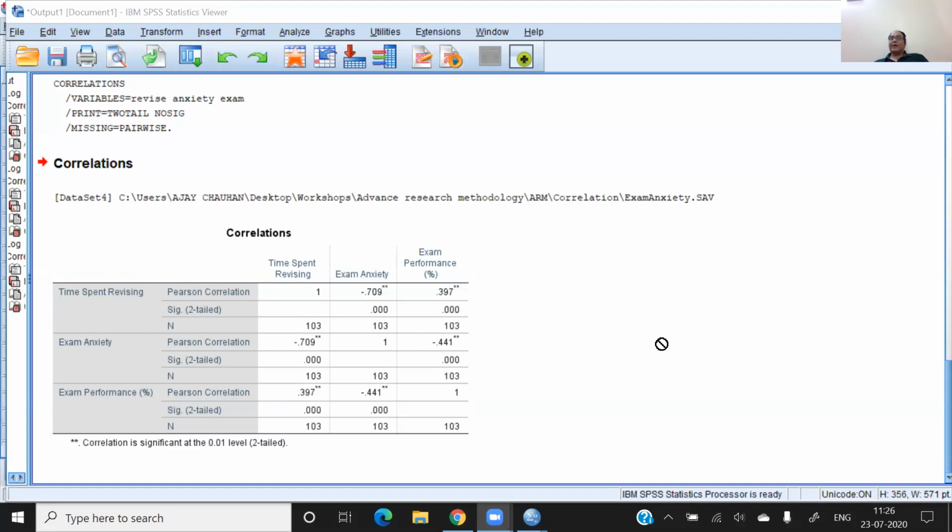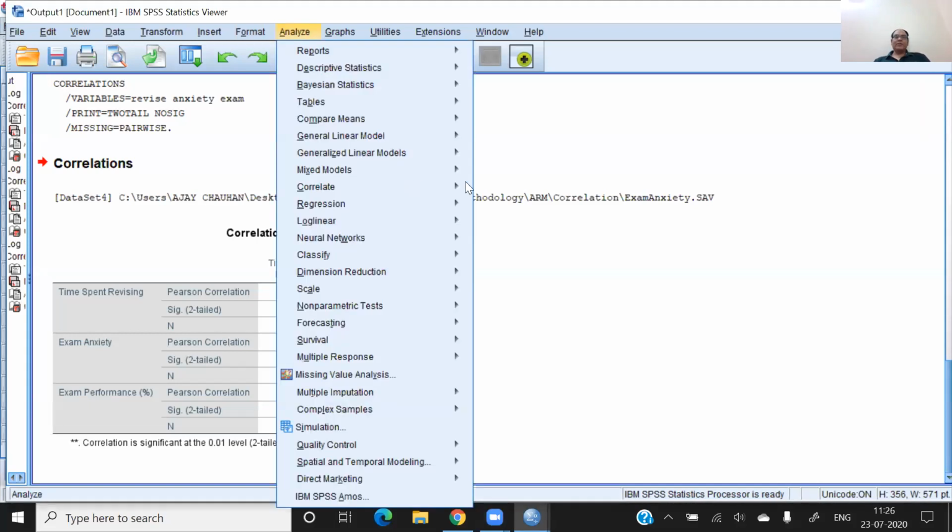Now the question is, if I control the anxiety, is there any relationship between revision and performance? This thing I want to check. This concept is called partial correlation. So now you can see I selected the second option here: analyze, correlate, and partial.